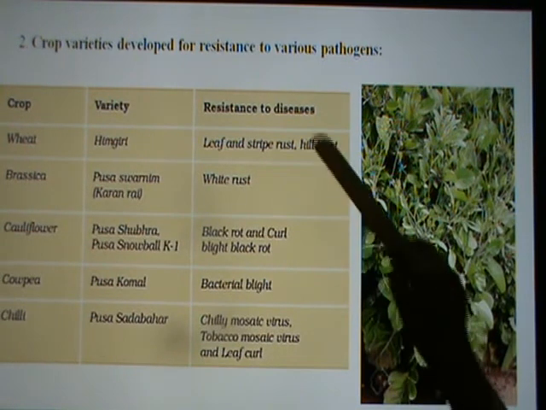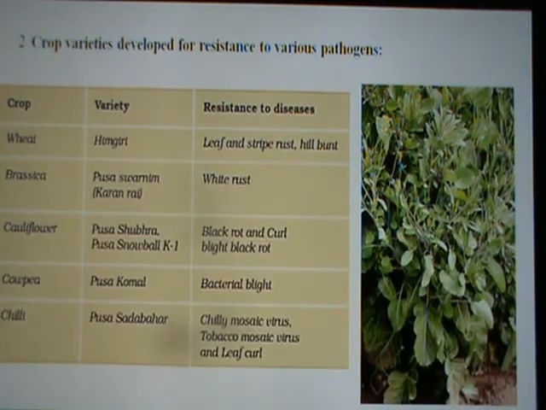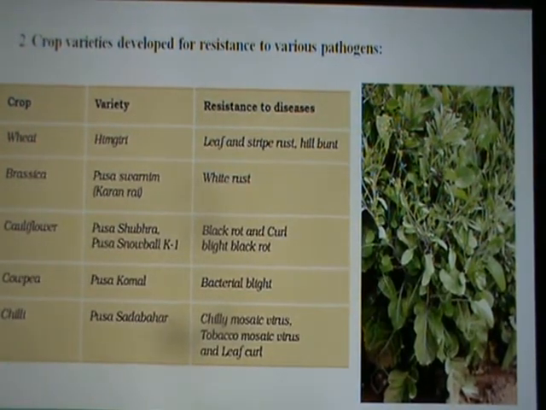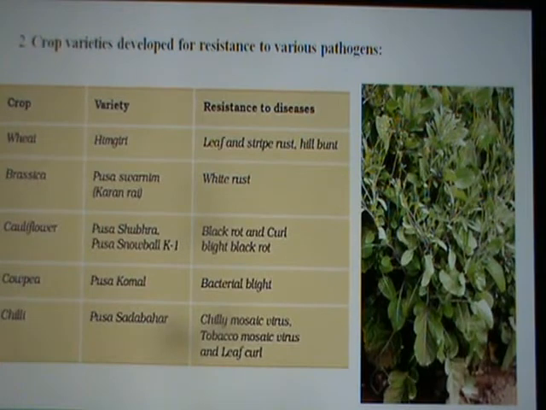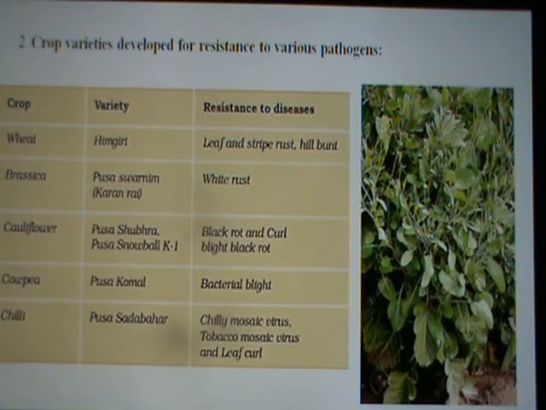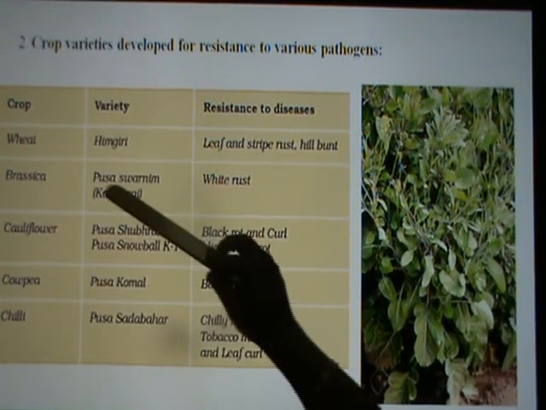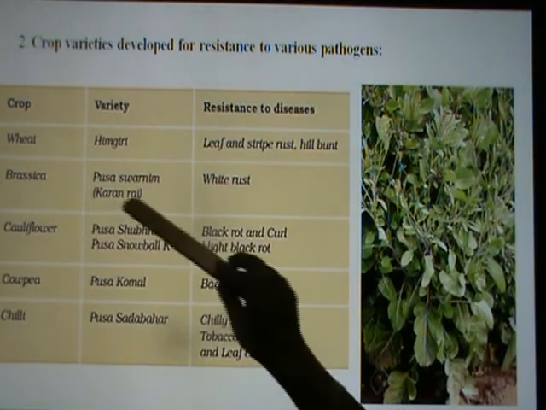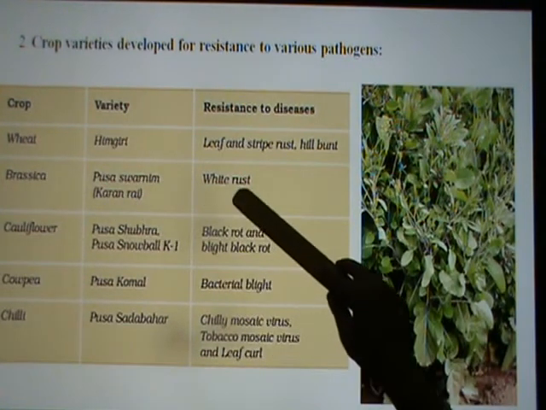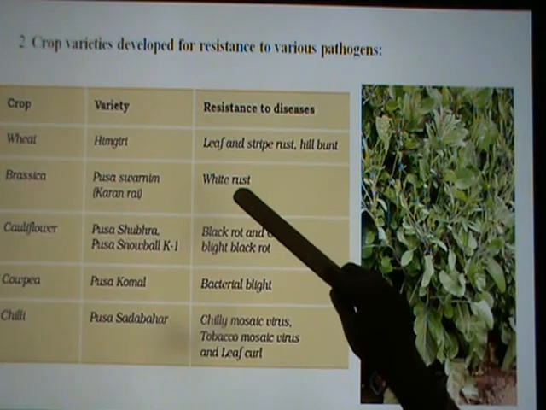These are the 2 diseases which affect the wheat plant, and Himgiri is a hybrid variety of wheat which gives resistance towards leaf and stripe rust and hill bunt. The second one is Brassica, which is mustard. The hybrid variety is Pusa Swarnim or Karan Rai. It gives resistance towards the disease white rust, a fungal disease.